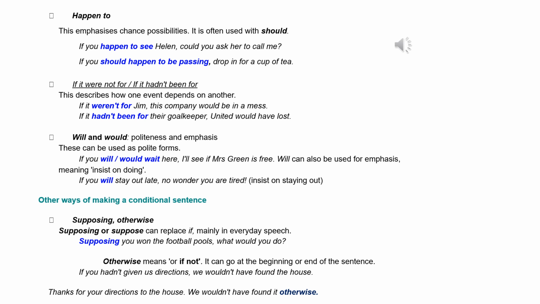Other ways of making a conditional sentence. Supposing, otherwise. Supposing or suppose can replace if, mainly in everyday speech. Supposing you won the football pools, what would you do? Otherwise means or if not. It can go at the beginning or end of the sentence. If you hadn't given us directions, we wouldn't have found the house. Thanks for your directions to the house. We wouldn't have found it otherwise.